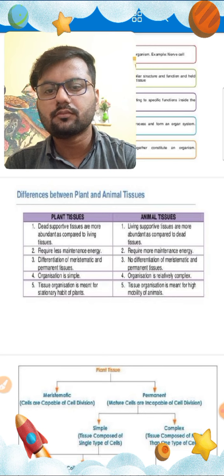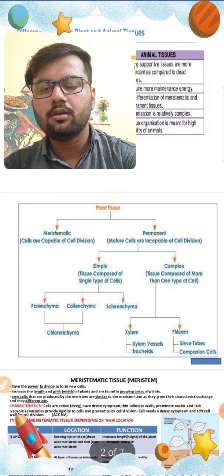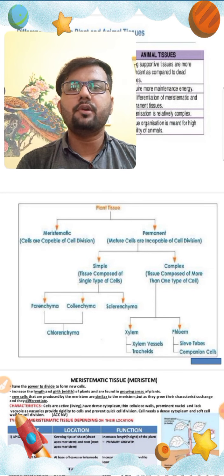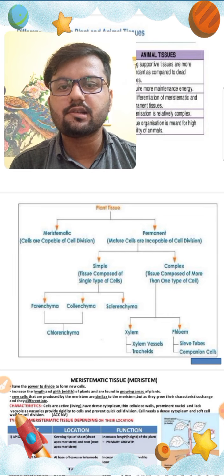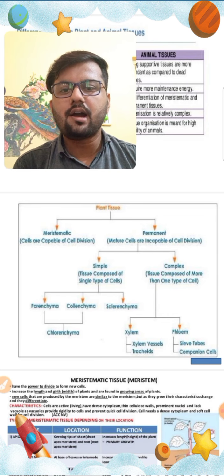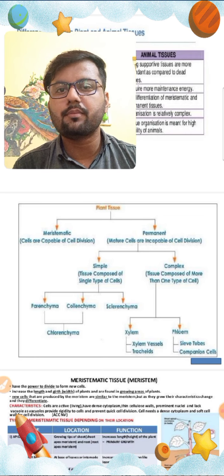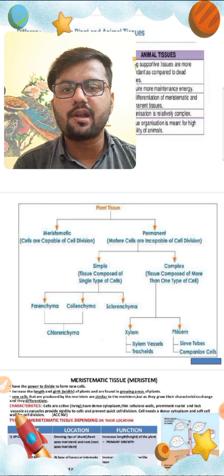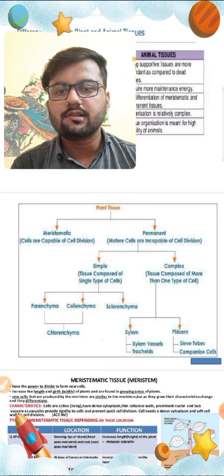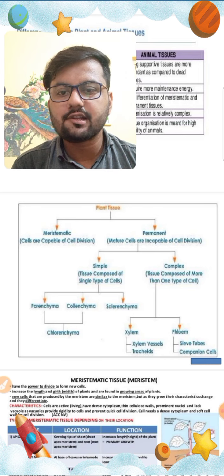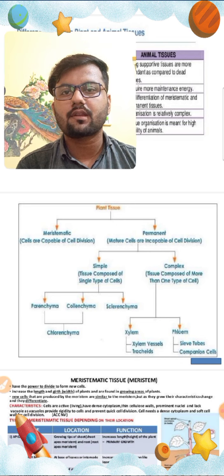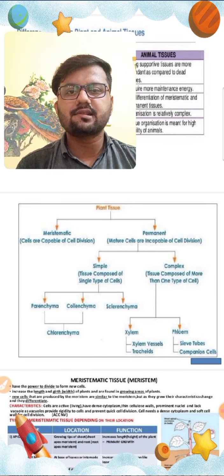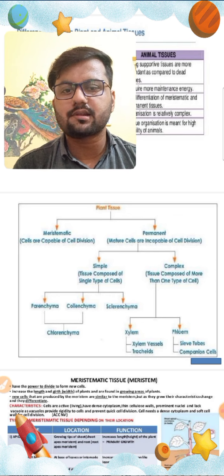Now one by one we are going to study in detail plant tissue as well as animal tissue. Plant tissues are broadly classified into meristematic and permanent, and again meristematic tissue is divided into three different parts on the basis of position, that is apical meristem, lateral meristem and intercalary meristem.